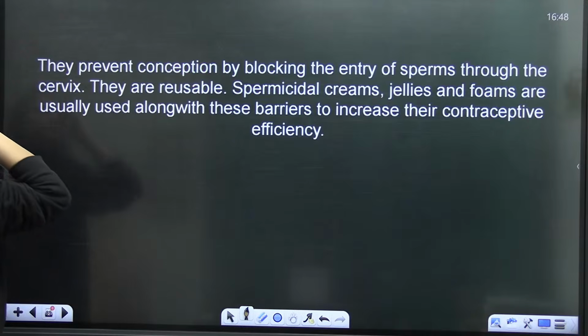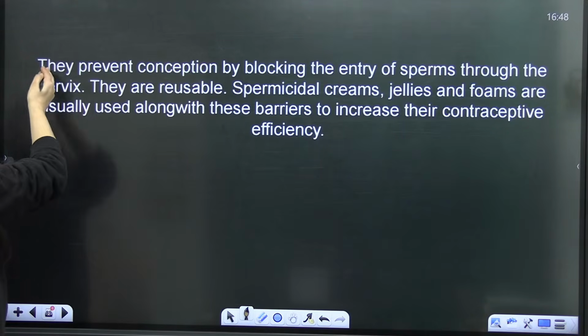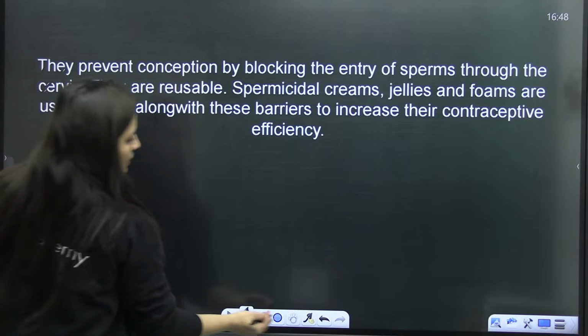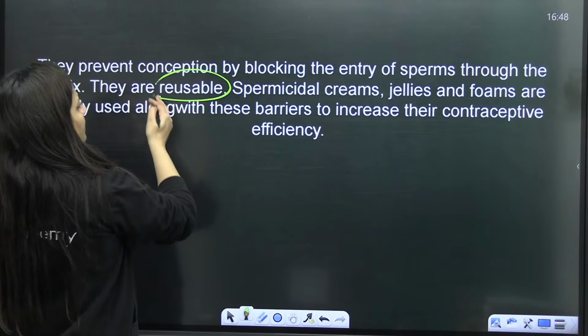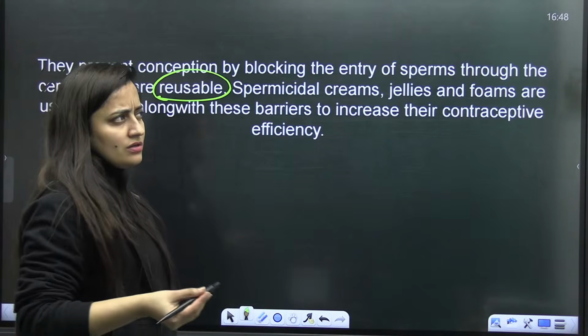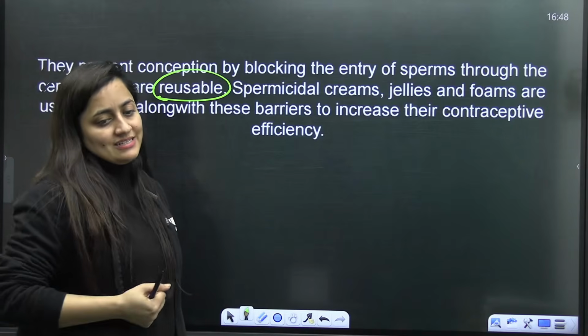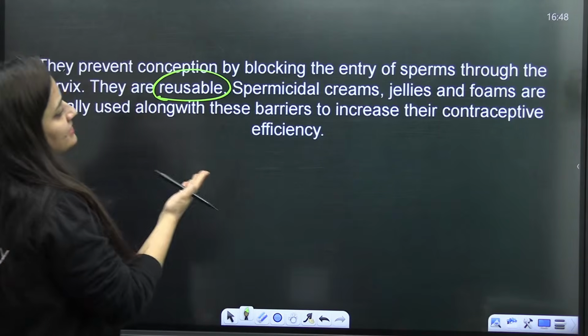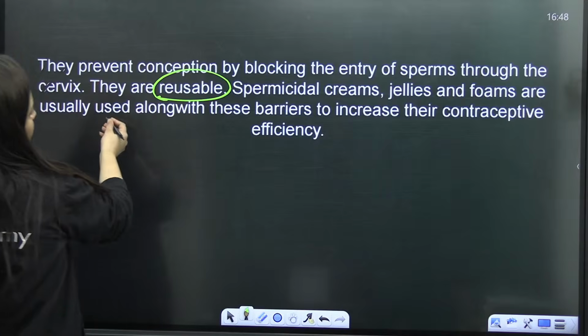So they prevent conception by blocking the entry of sperm through the cervix. They are reusable. They can provide protection from cervical cancer or STIs, but only up to a certain extent. Spermicidal creams, jellies, and foams are used along with it.